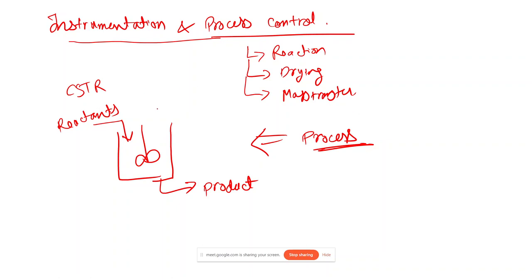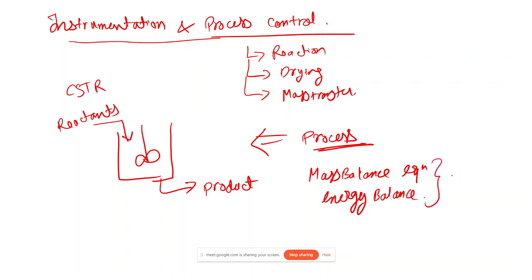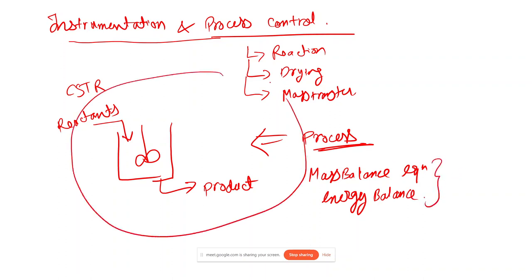Now I can model this using mass balance equations. Similarly, I have an energy balance equation. All the equations related to this model are called model equations, and they govern the dynamics of the system, that is, how the system will proceed with time or with any change in input.